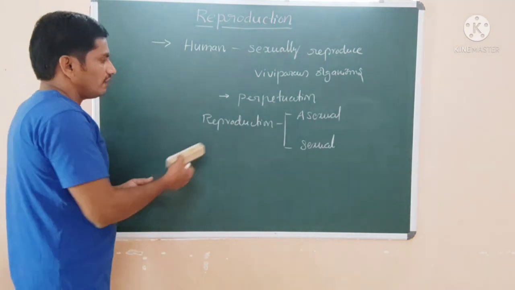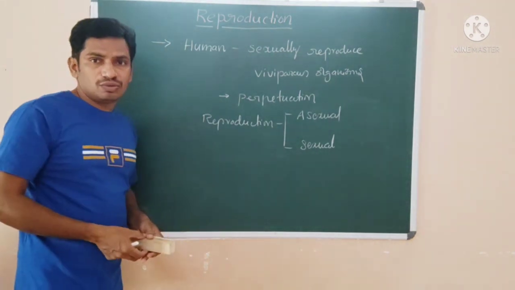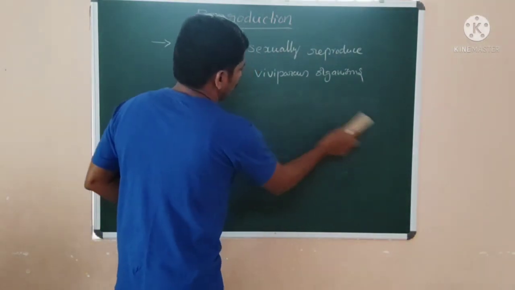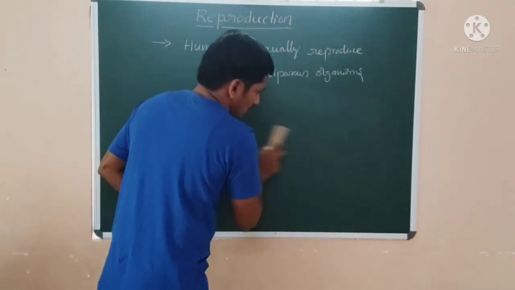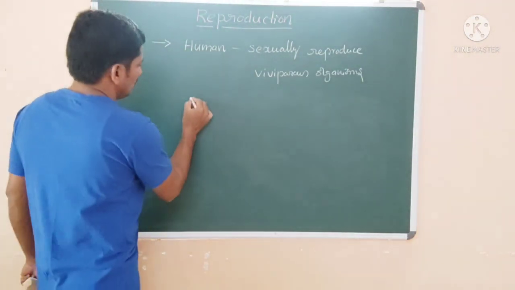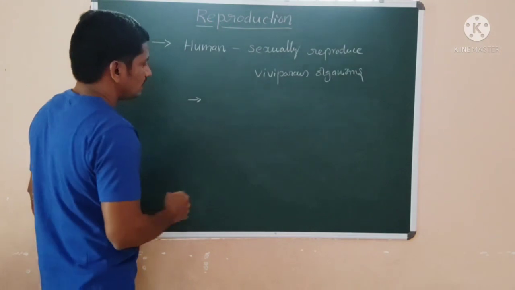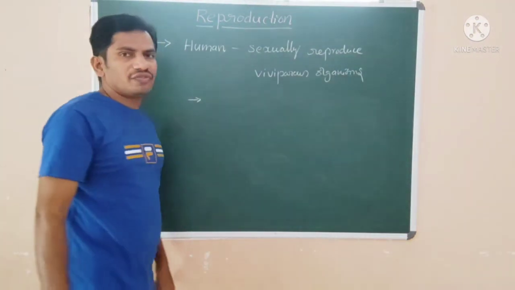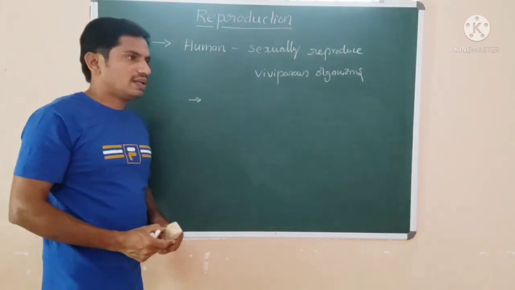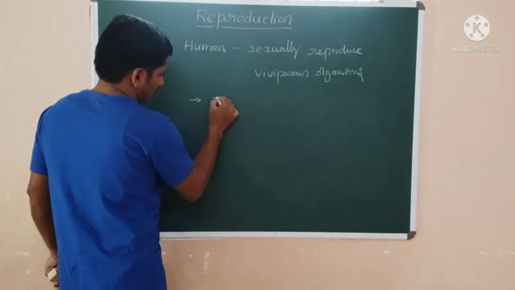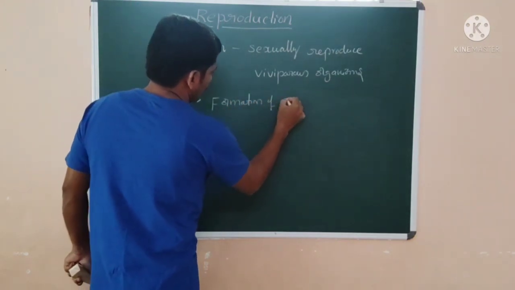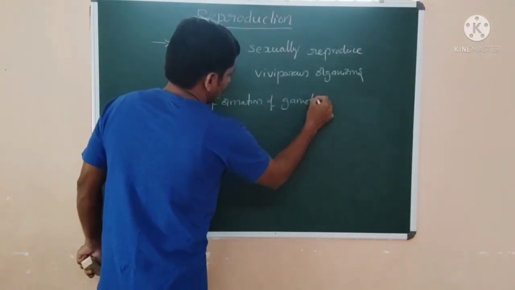When we talk about human reproduction, there are some events which should be followed. Events in human reproduction: the first one is the formation of gametes.